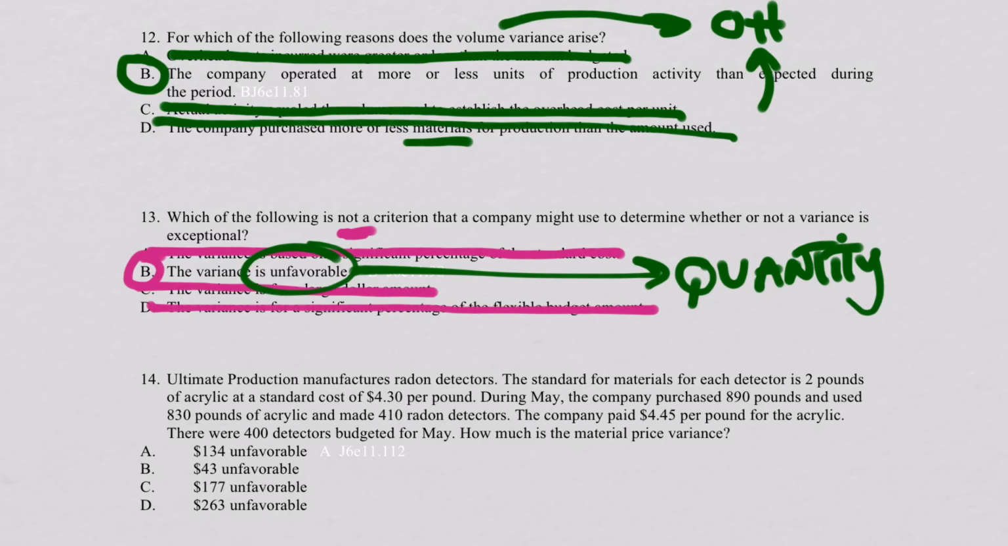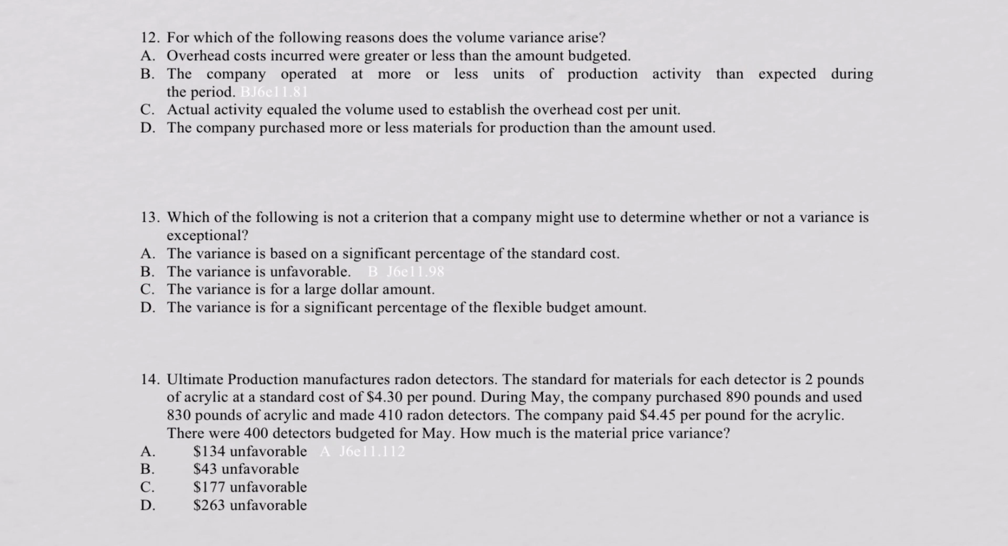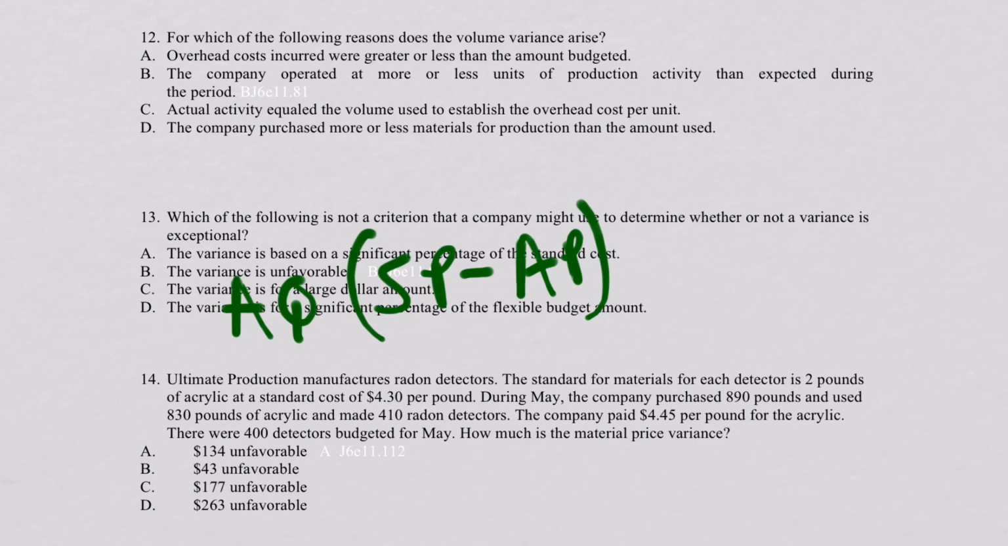Let's go to number 14. Now why don't you take a minute to look at it, then come back. Okay, now that you're back, the question's asking for material price variance. So let's clear some space here, and let's set up the formula for material price variance. Material price variance is simply the actual quantity purchased times the standard price minus the actual price. That'll give us our price variance.